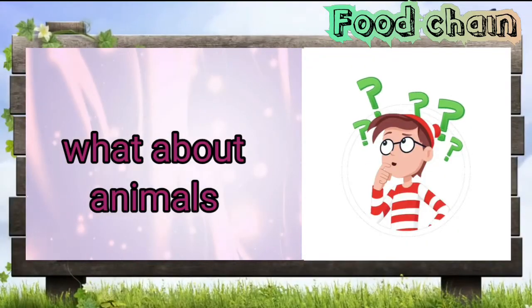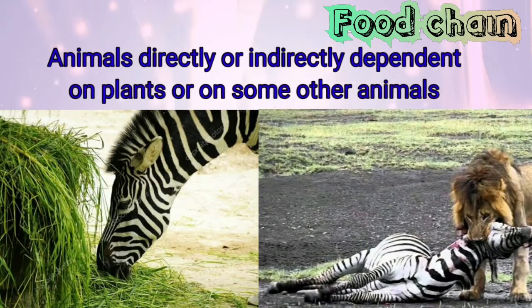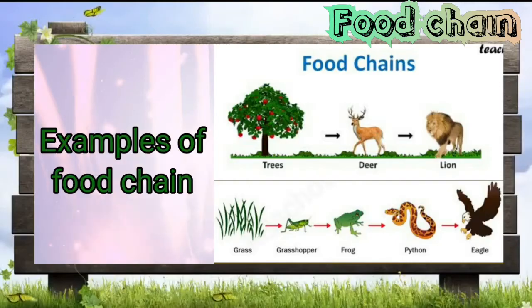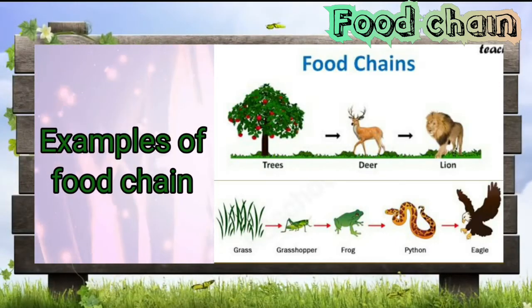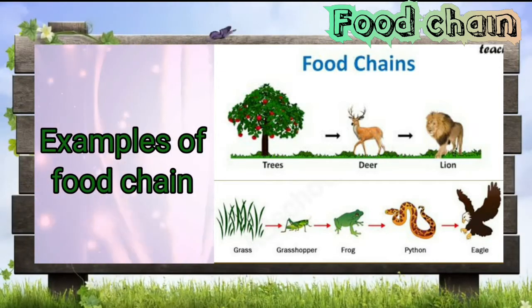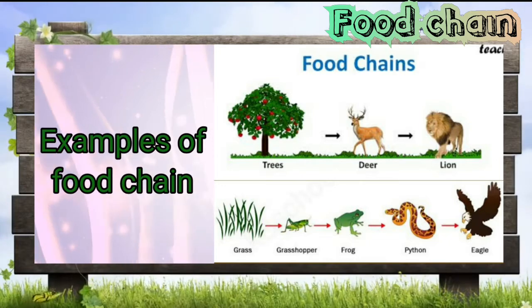But what about animals? So, animals are directly or indirectly dependent on plants or on some other animals. So, let's understand easily with examples. Here are a few examples of food chain.